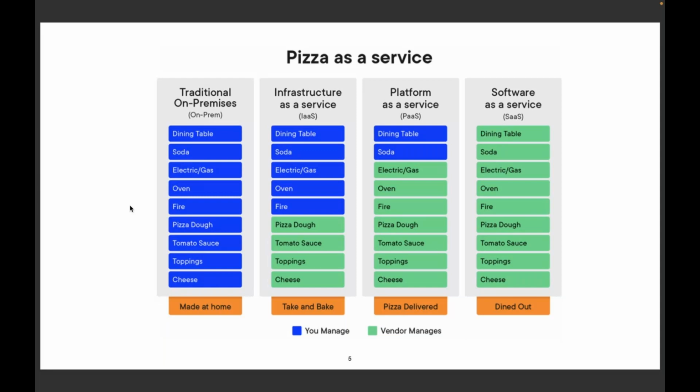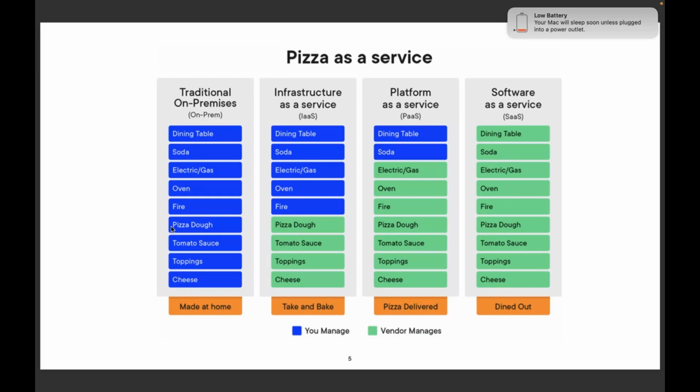Okay, anyone else would like to explain this? Basically, it talks about what you own and what the cloud services own. So in on premises, everything is done in a company's own data centers, or their own place.